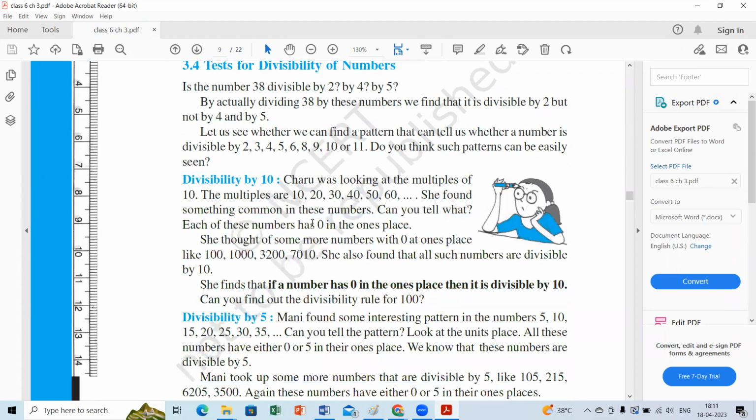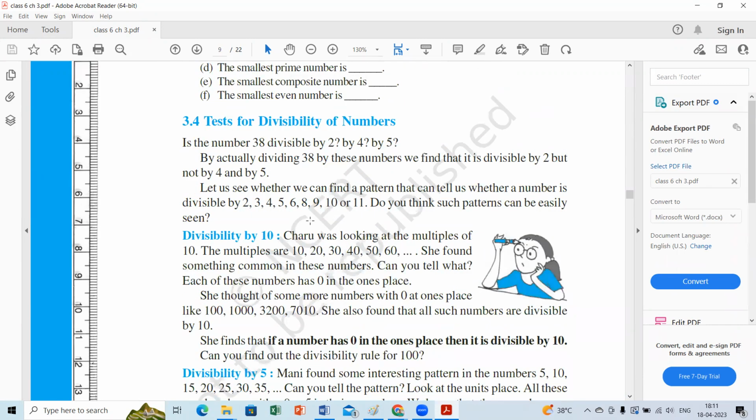Yes, the test of divisibility. This is more important. Already we discussed the test of divisibility rules. Yes or no? Did we discuss or not? Who will give a divisibility rule? Already we discussed the divisibility rules on another day also.